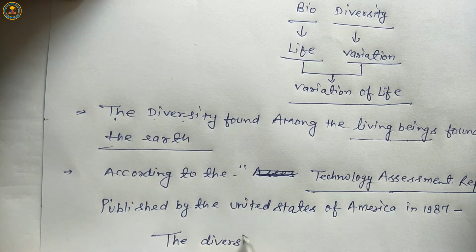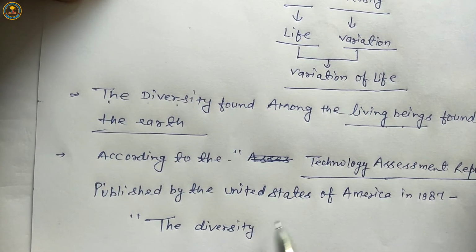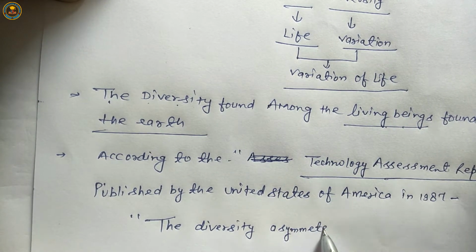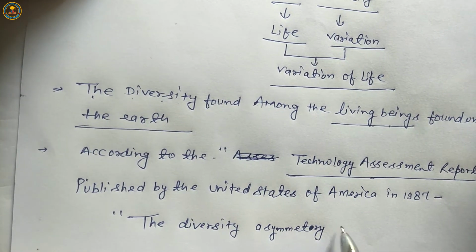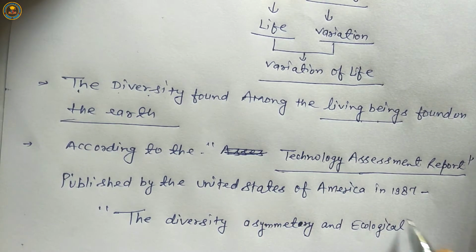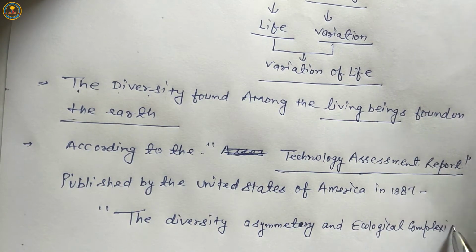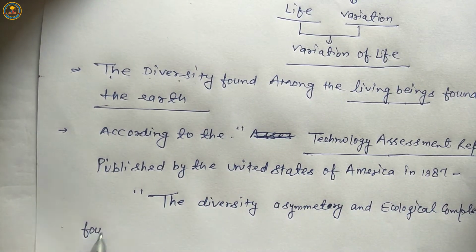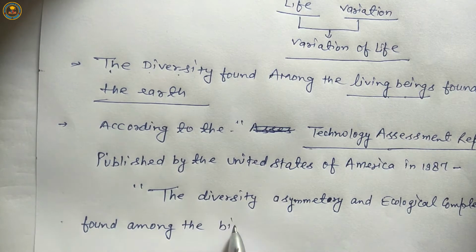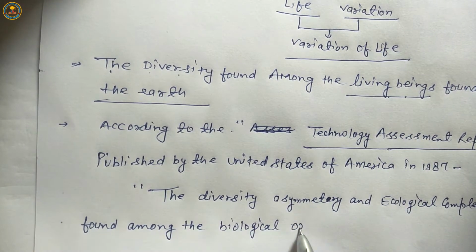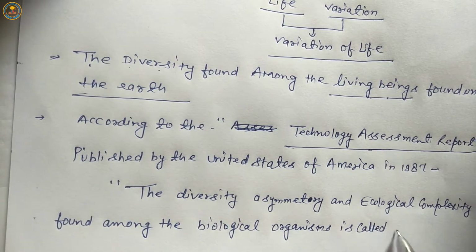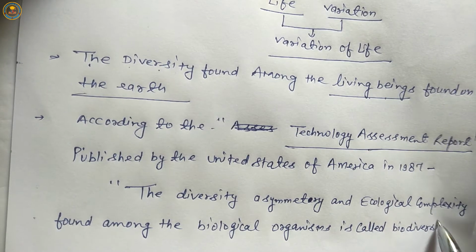the diversity, asymmetry, and ecological complexity found among the biological organisms is called biodiversity.